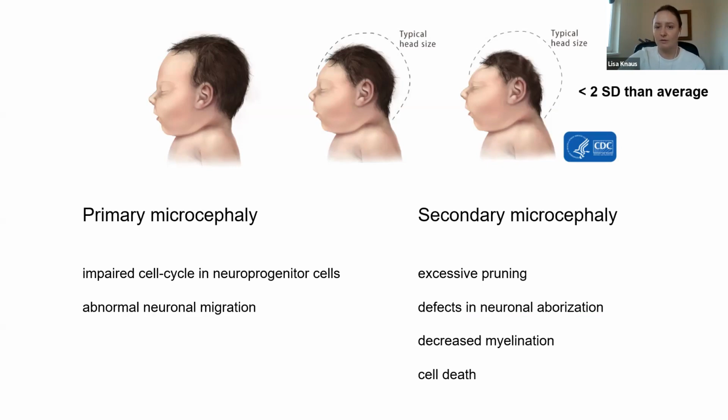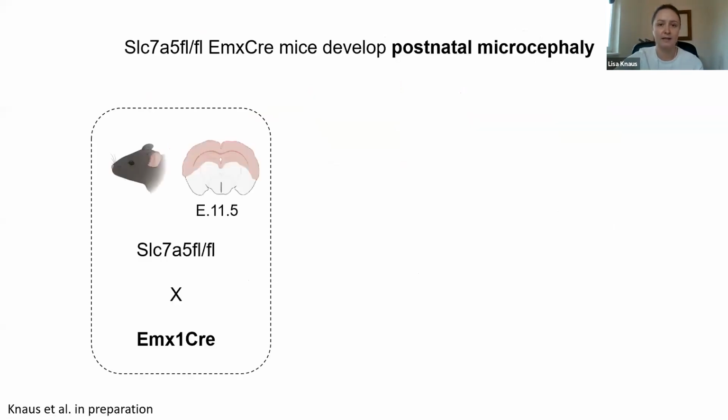However, there is also so-called secondary microcephaly, meaning children are born with a normal brain size and start to develop microcephaly after birth, due mainly to defects in processes involved in neuronal refinement, such as pruning or myelination. And of course, an increase in cell death of neurons or glia can, for example, contribute to this defect. So how are we studying microcephaly in the Novarino lab?